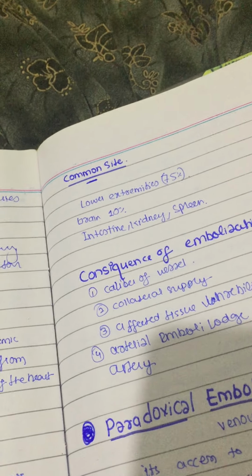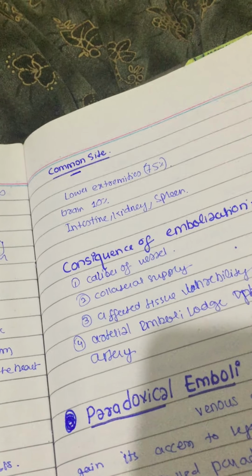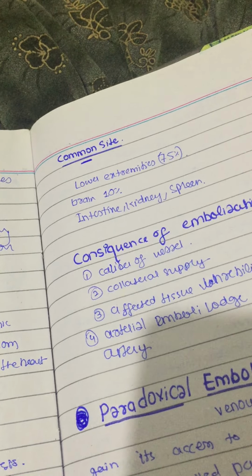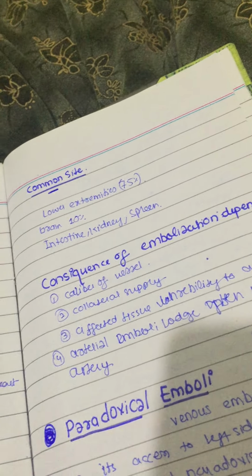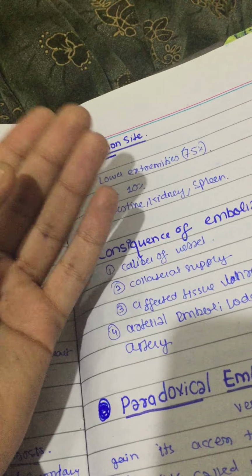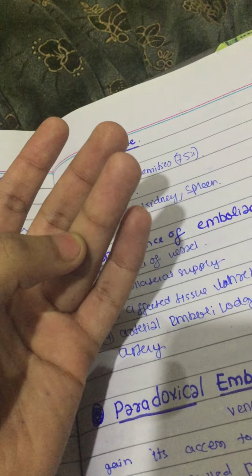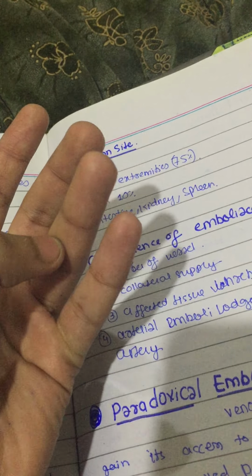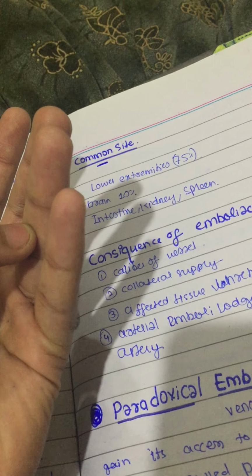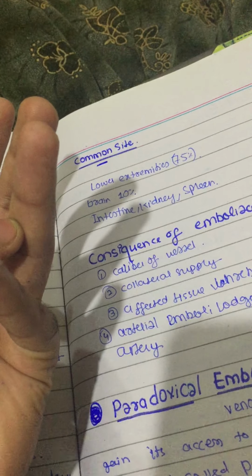The most common sites are the lower extremities, the brain, intestine, kidney, and spleen. Now if we talk about the consequences, the consequences of embolization depend on the caliber of the blood vessels, so we're going to check the collateral supplies, and the adaptability of those blood vessels, like how much they can survive without blood or oxygen.